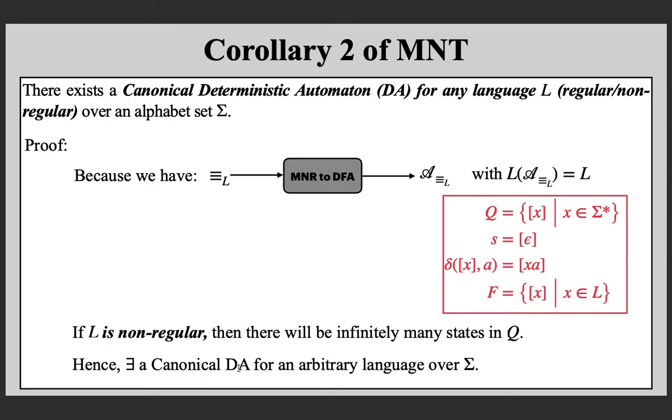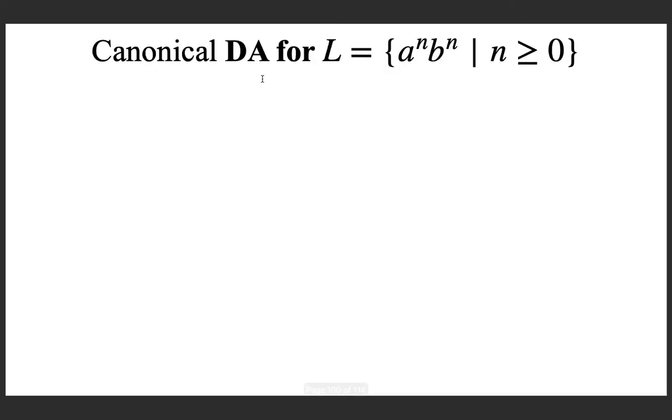If the language is regular, you are going to get the minimal deterministic automaton, that is the third corollary. And if it is non-regular, you are getting the minimal state infinite automaton for it. Maybe we can see an example. See what is the canonical deterministic automaton for a to the power n, b to the power n.